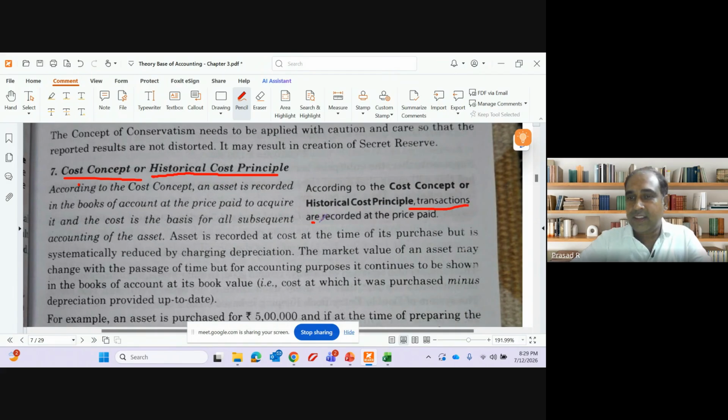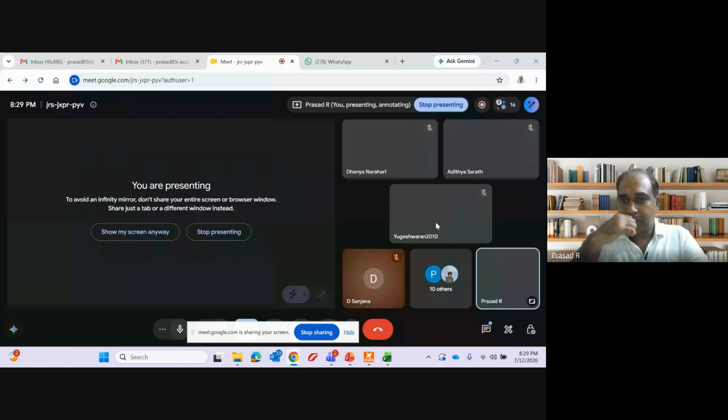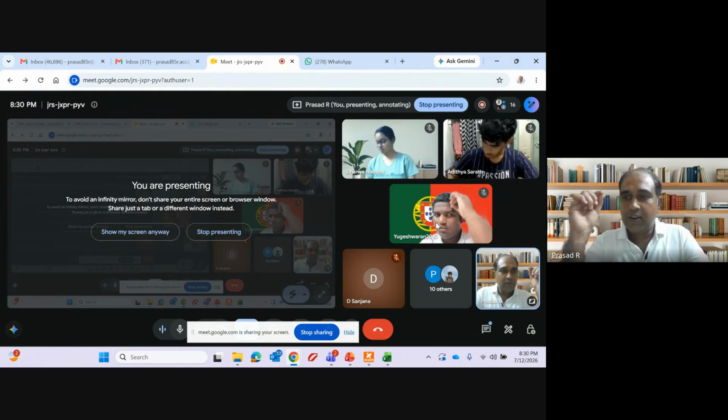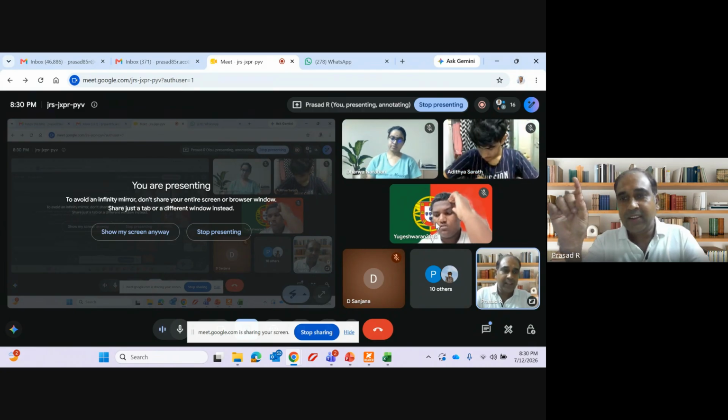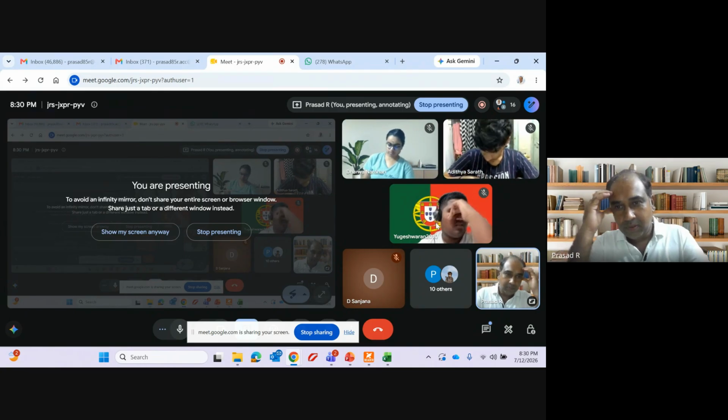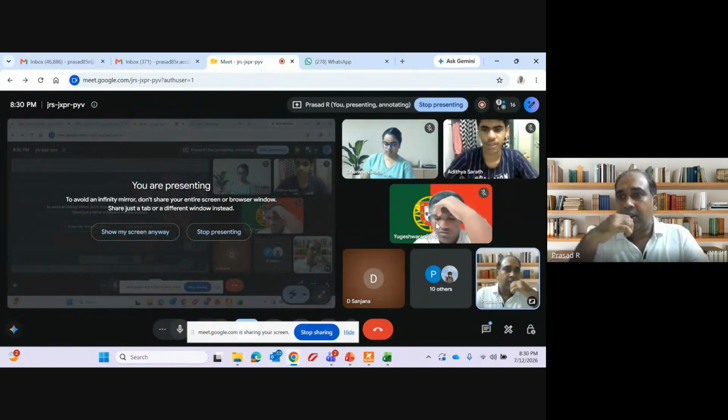Transactions are recorded at the price paid. Clear? Just one line. Transactions are recorded at the price paid. In 2020, I paid 1 lakh, so I will be recording that at 1 lakh only. Clear? Any doubt? Are we good so far?